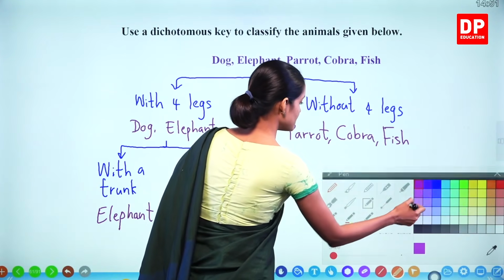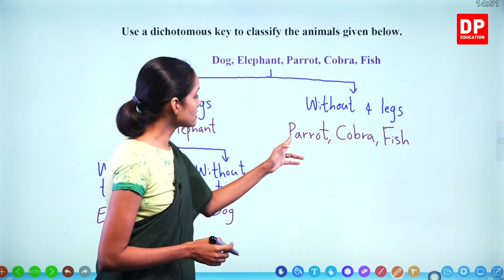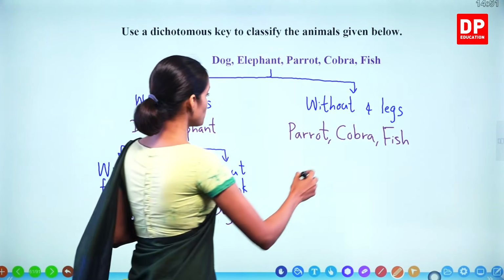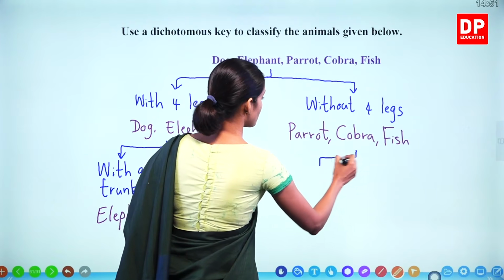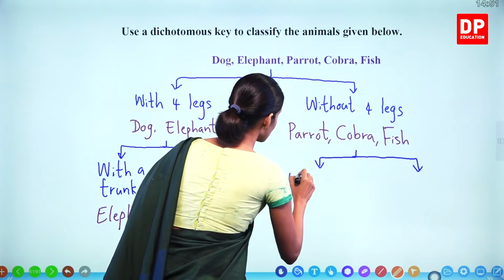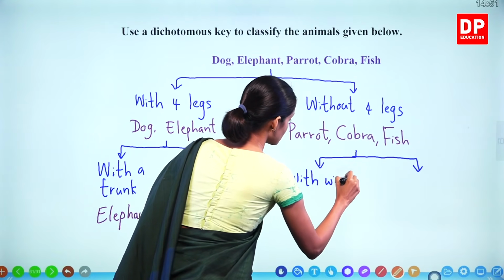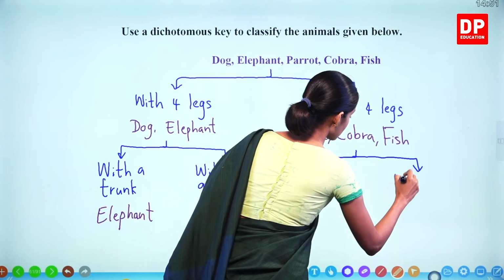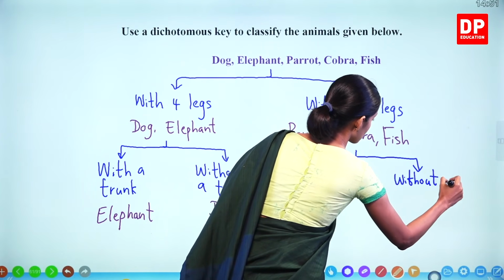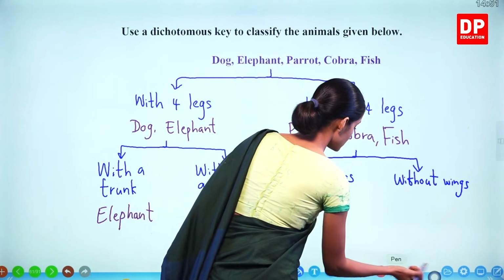Okay? Right. So, here we have 3 animals, parrot, cobra, fish. I'm going to take with wings, without wings. Who has wings, children?